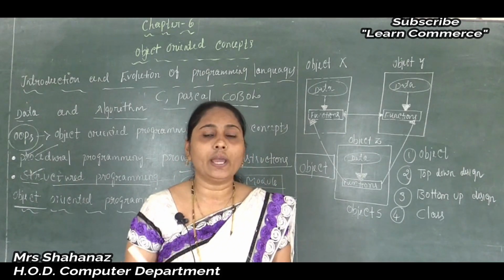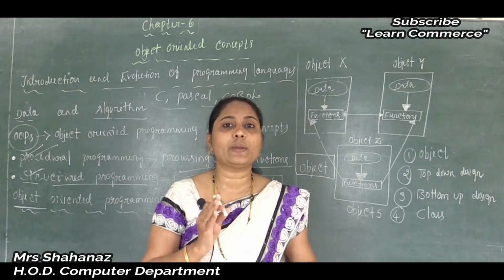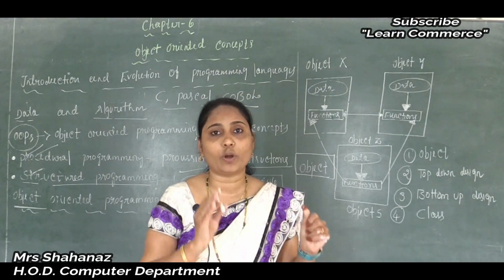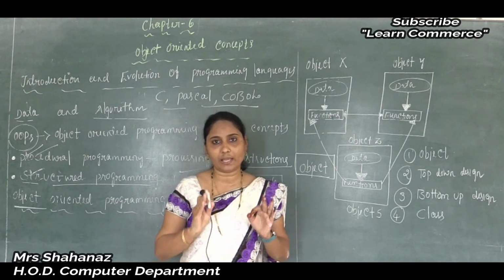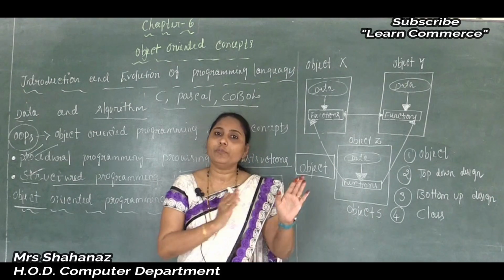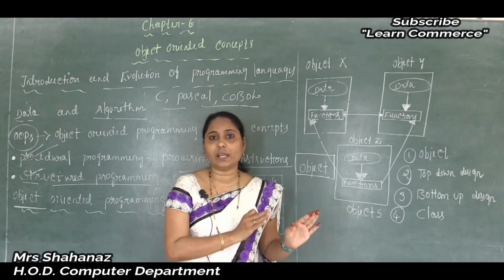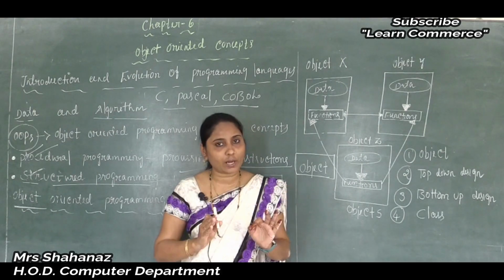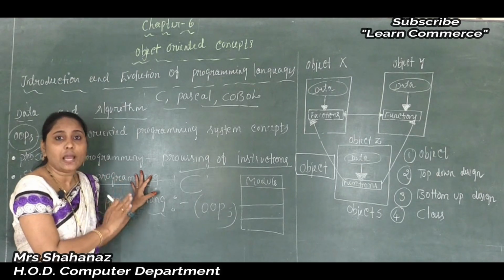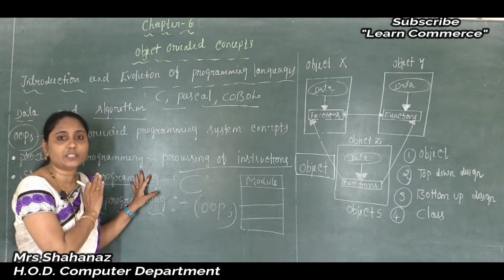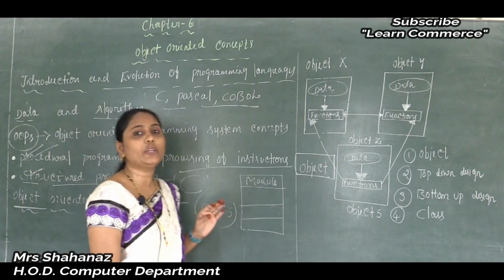Okay, now later I want to give an example for the object by using one best example. Before that, I want to say that object oriented programming, when you compare it, is a very simple programming language, and such a programming language also improves software reusability.